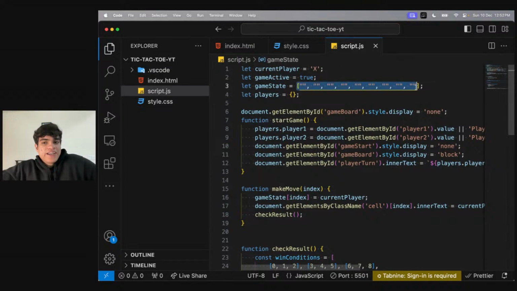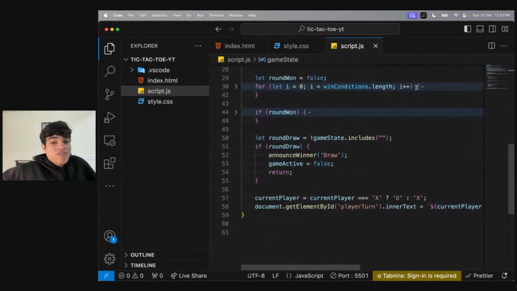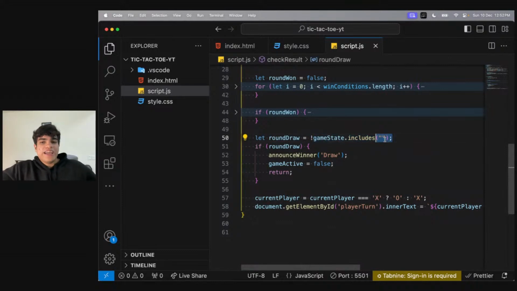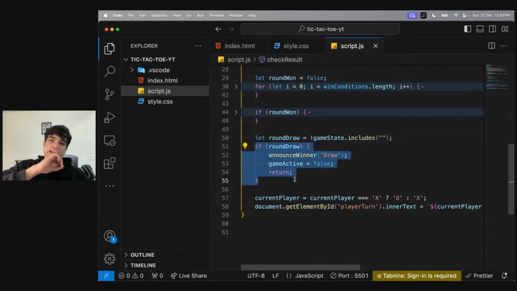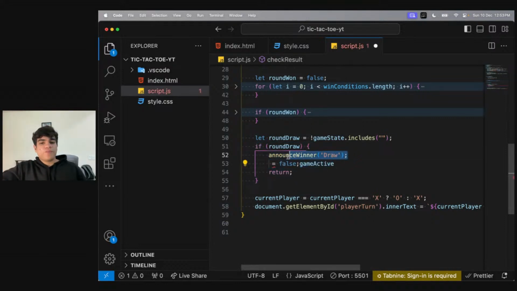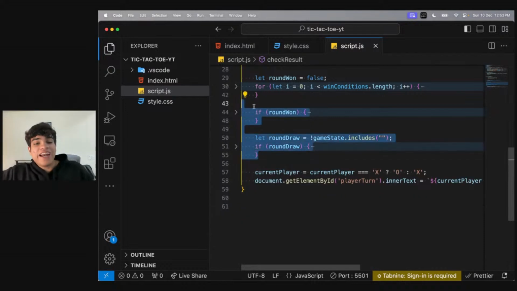Else, if nobody has won, we'll check my entire game state. See, game state was empty, right? So if all of them are filled, this basically says game state dot includes empty, right? If any of these are empty, good. If none of them are empty, that means the game is drawn now, because none of them have won and all the cells have been occupied. That means game active false and announce the winner as draw, right? And if even this doesn't happen, so nobody has won, nobody has ended the game.